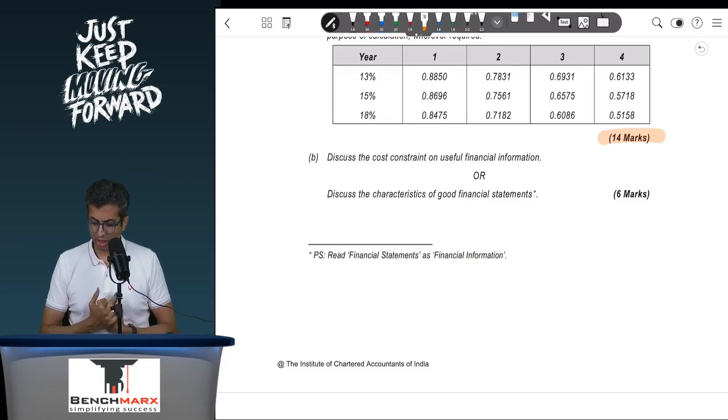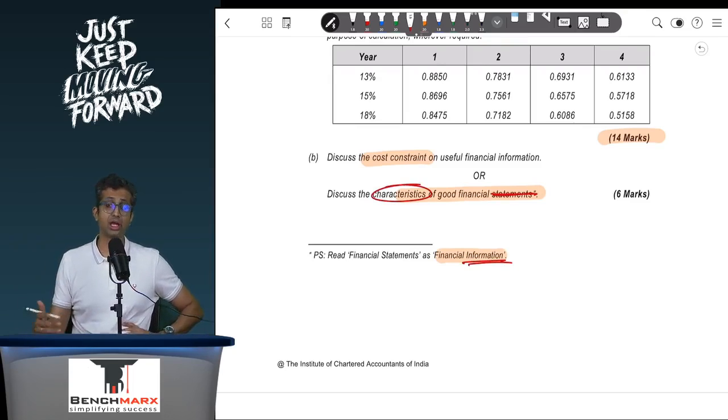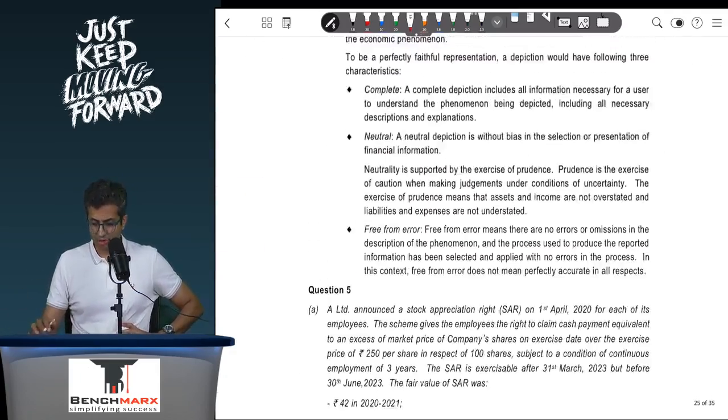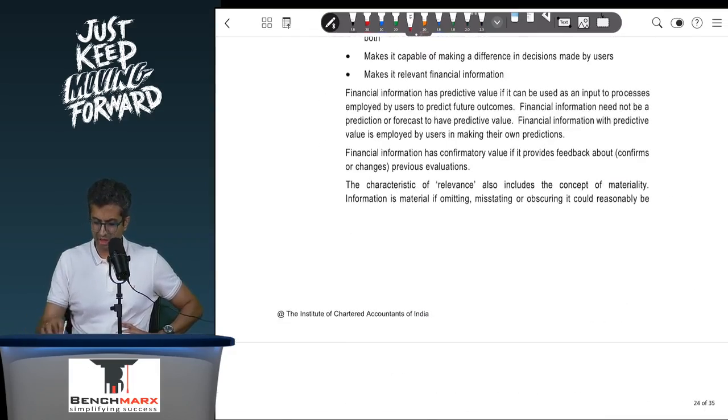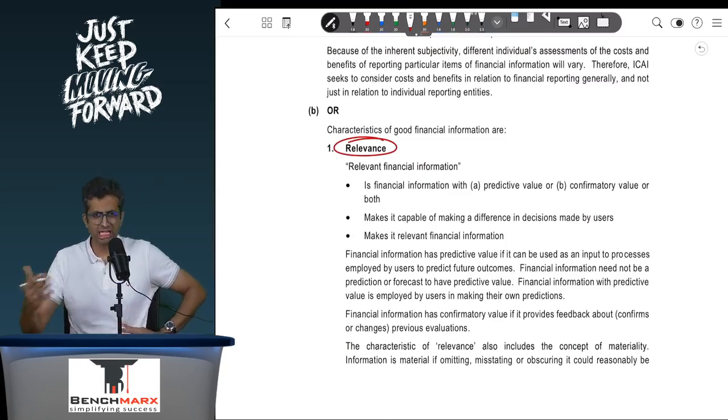So discuss the cost constraint for usefulness of financial information, or discuss the characteristics of good financial information. See, these are general theory questions on the conceptual framework. When you look at the good characteristics of financial information, not statements, as they have rectified, it is reliability and relevance. So when you look at relevance and timeliness over here, these are two. So is the data relevant? Is it available in a timely manner? Is it relevant for making economic decisions? Is what you will see.